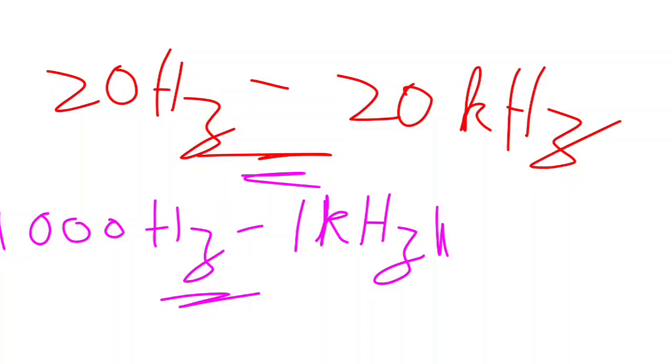Any sound below 20 Hertz is known as infrasound. Any sound above 20 kilohertz is known as ultrasound.